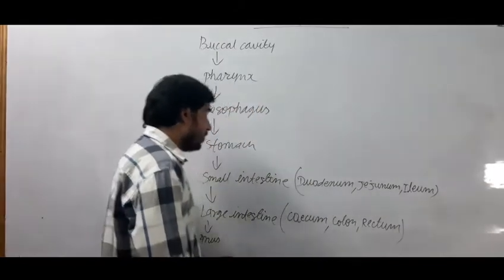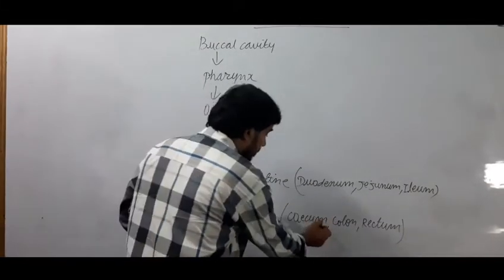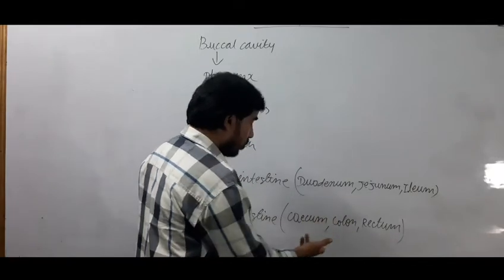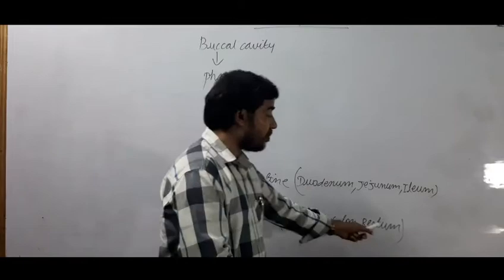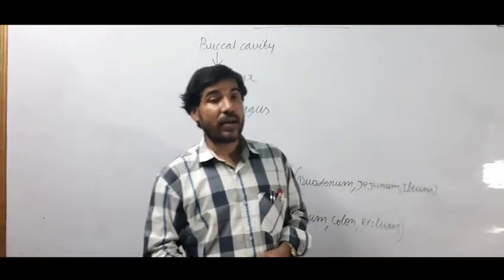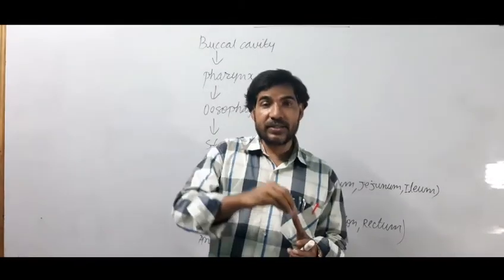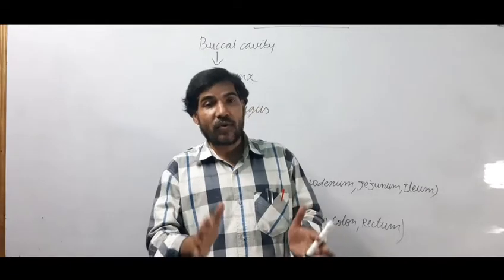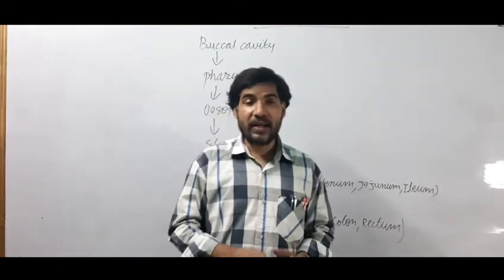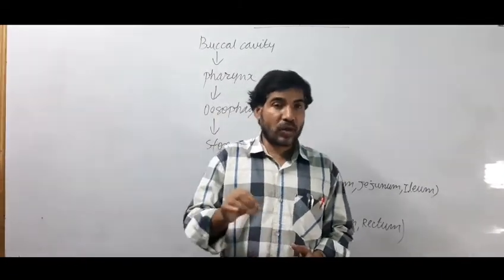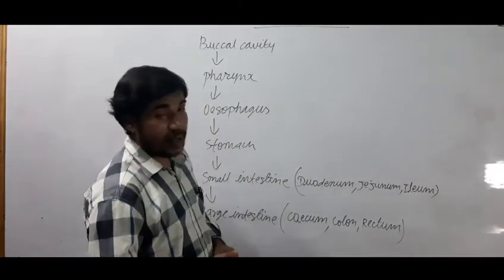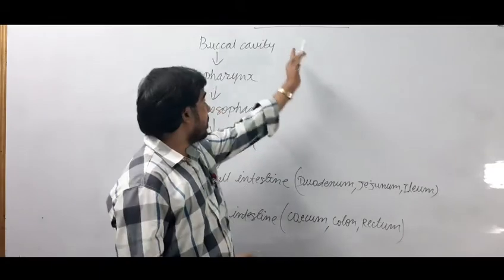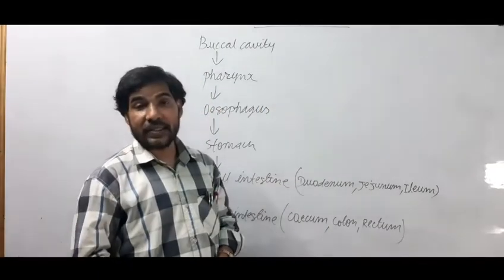Okay. After that, through the cecum and colon, undigested food material enters the rectum part of the large intestine, where the water present in the undigested food material gets absorbed by the wall of the rectum, and finally the undigested food material is removed outside the body through the structure called the anus. And in this way, these are the different parts of the alimentary canal.